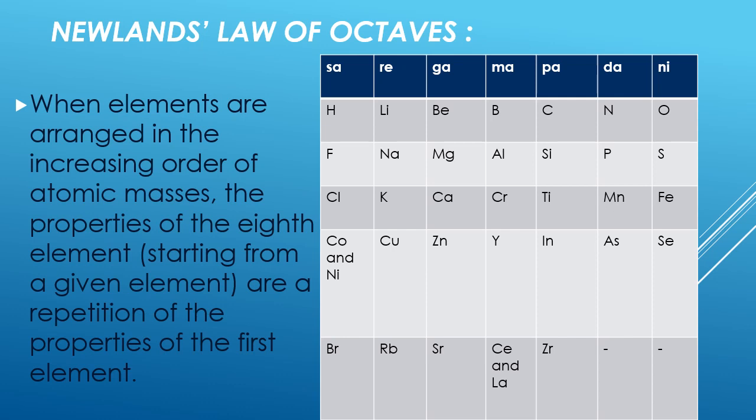Again here you can see, starting with lithium, the eighth element is sodium. So the properties of sodium are similar to those of lithium. Starting with sodium, the eighth element is potassium. The properties of potassium are similar to those of sodium. Likewise, starting with beryllium, the eighth element is magnesium, and the properties of magnesium are similar to beryllium. Starting with magnesium, the eighth element is calcium, and the properties of calcium are similar to those of magnesium. So Newland's law says every eighth element has properties similar to the first element.